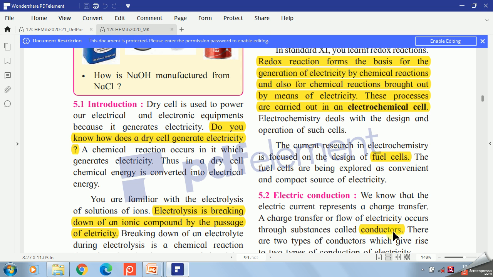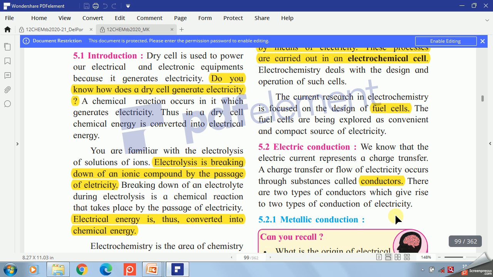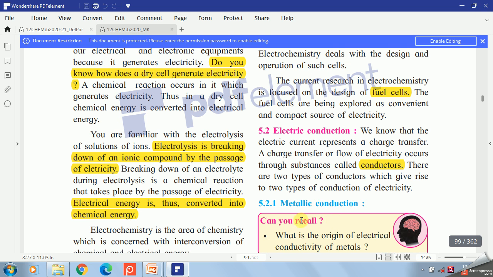So all are familiar with the word conductor. A charge transfer or flow of electricity occurs through some substances that are called conductors. There are two types of conductors. One is metallic conductor and another one is electrolytic conductor. Let us discuss metallic conduction and what is a metallic conductor.